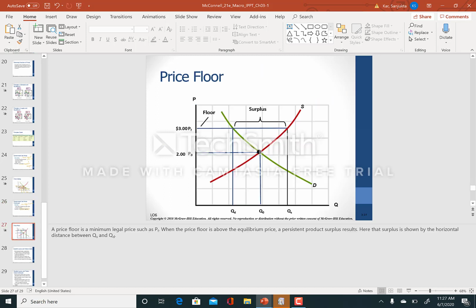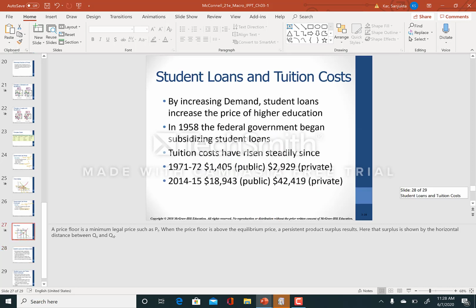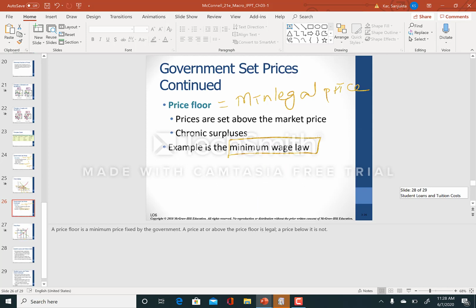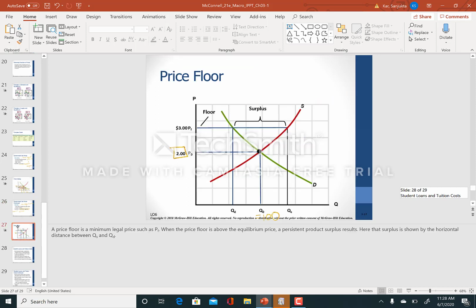Looking at this graphically here, the demand supply equilibrium is at this price, which is $2, where the demand curve is intersecting the supply curve. The quantity is 100, just to keep things simple. And now the government wants to protect the sellers here. I can go back and write, this is imposed to protect the sellers. As a result, government comes and imposes a price floor, which is $3.